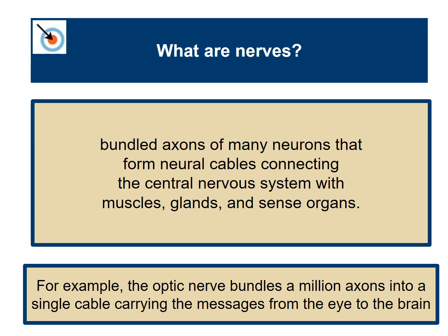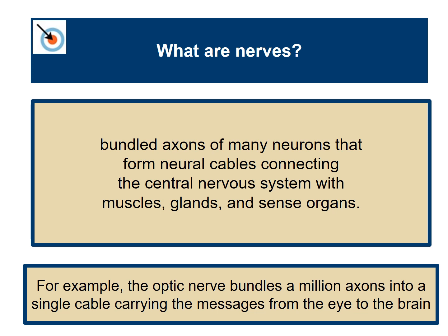We're going to learn what they are in the next lesson when we learn about the parts of a neuron. But nerves consist of these things called axons, and they form neural cables that connect the central nervous system, which we are going to talk about in a second, with muscles, glands, and sense organs.